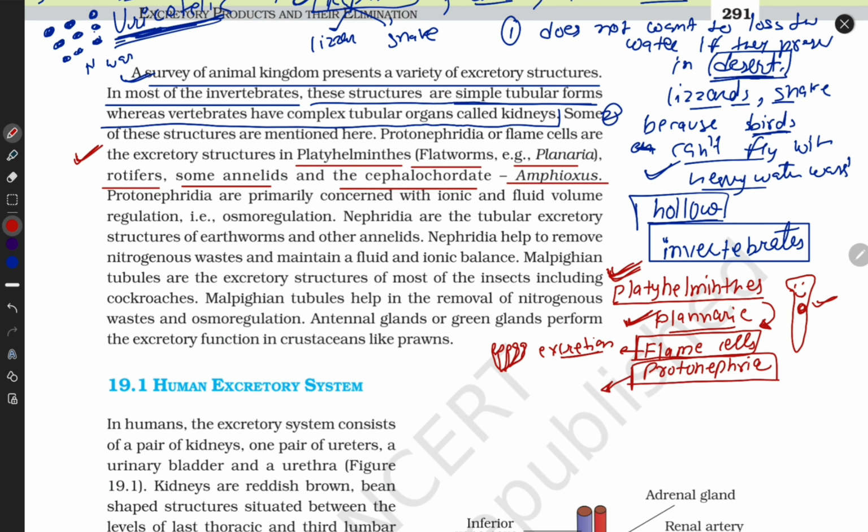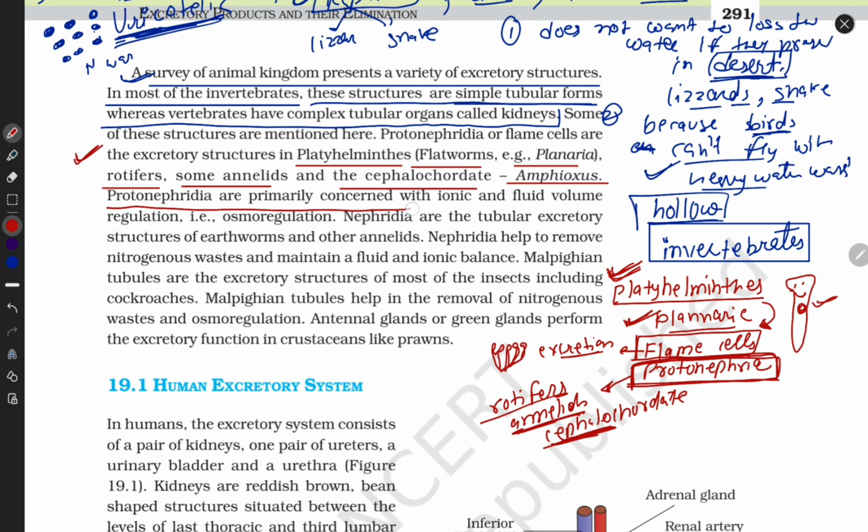What are the phyla that excrete by protonephridia? Some rotifers, annelids. These are phyla, guys. Cephalochordates have a nerve cord in their head. Annelids have a long cylindrical segmented body. Rotifers excrete their waste by protonephridia. And what is protonephridia? Simple.